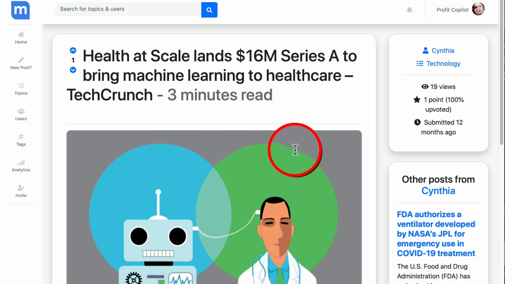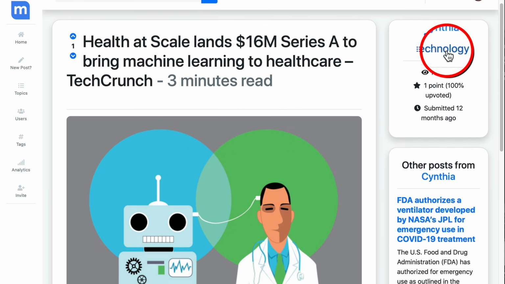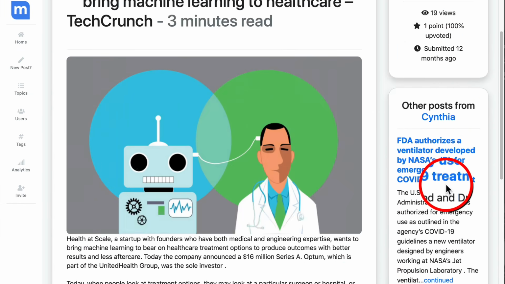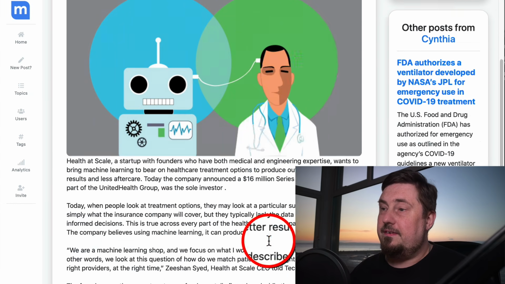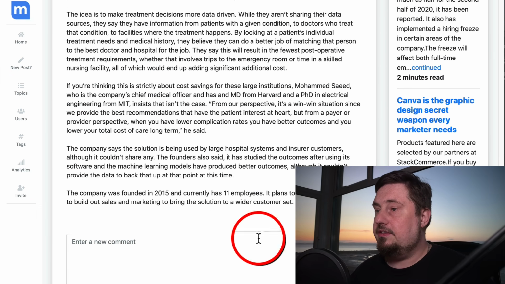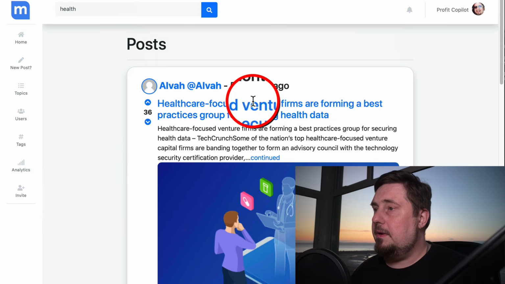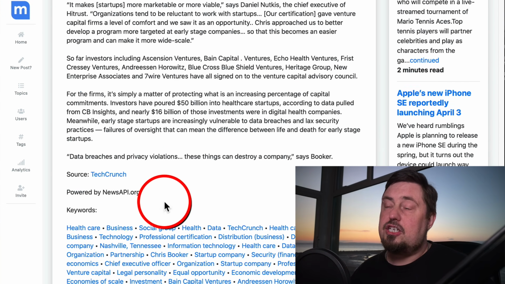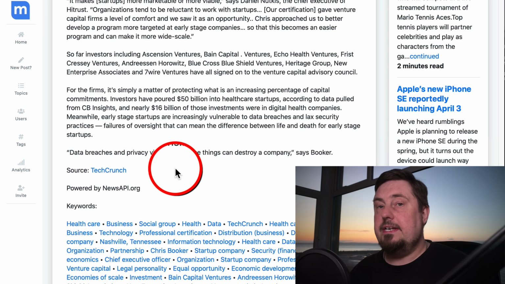So if we click on this, we've got other posts by the same author on the left hand side. So chances are, if someone reads this, they find it useful, they're going to click through, unless there's a call to action at the bottom, which there isn't. So maybe let's find a piece of content where there is a call to action. Okay, so that's not actually a call to action, but it is a source link.